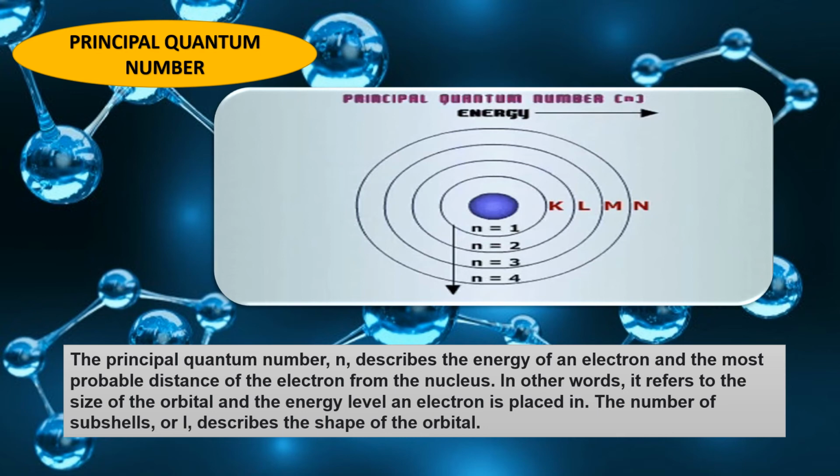When n is equal to 1 for K, then the 2n squared value will be 2. So the maximum number of electrons that can rotate in the K shell will be 2. When the value of n is 2, then the 2n squared value will be 8.